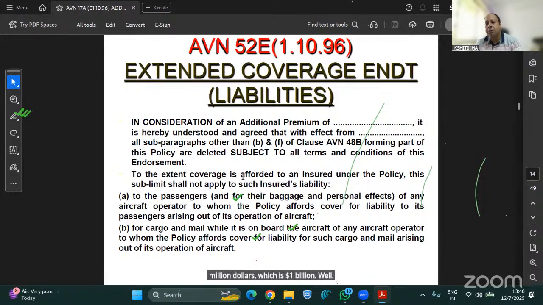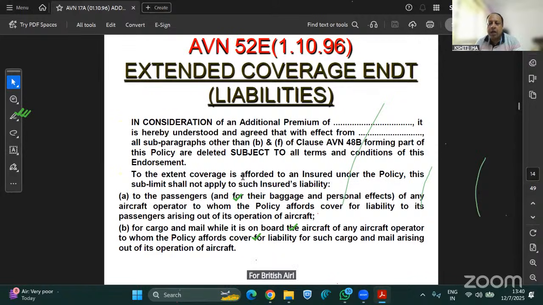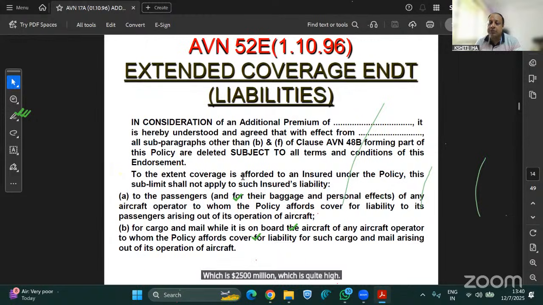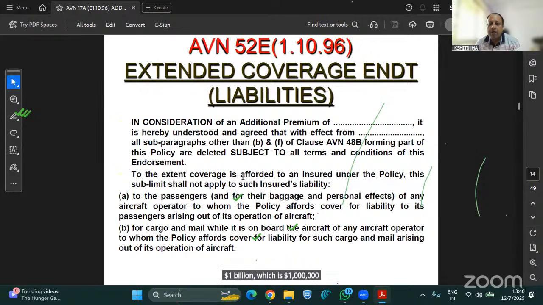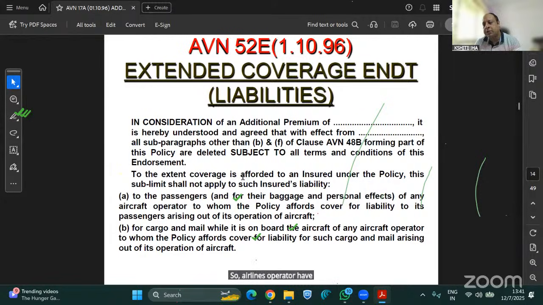I have seen a few of the policies. We used to have a policy for British Airlines, and in that policy the third-party limit was $2.5 billion, which is $2,500 million, which is quite high. But for excess war liability, they had limited it to $1 billion, which is $1,000 million. Why? Because there are no underwriters writing this excess war liability policy beyond that limit. So airline operators have to restrict themselves to that limit. And these are all regulatory requirements. That is why they are taking these policies.